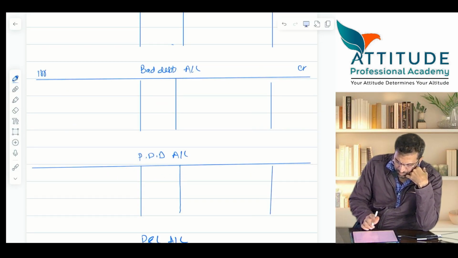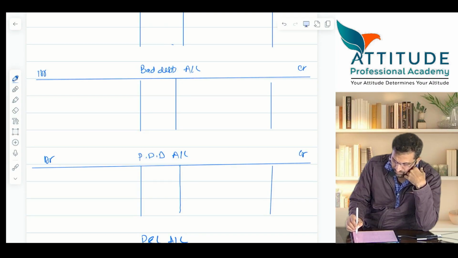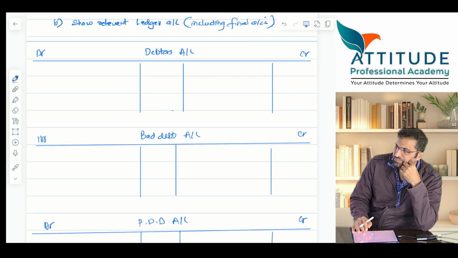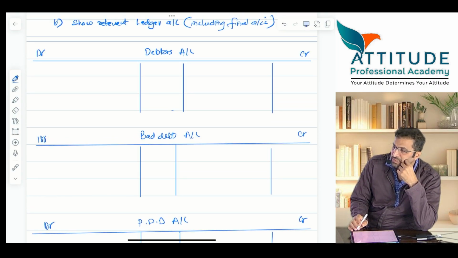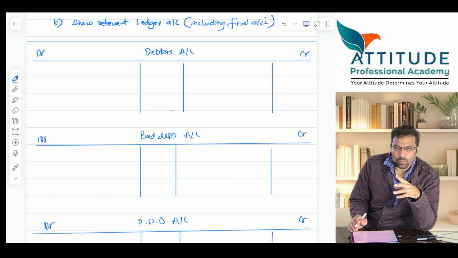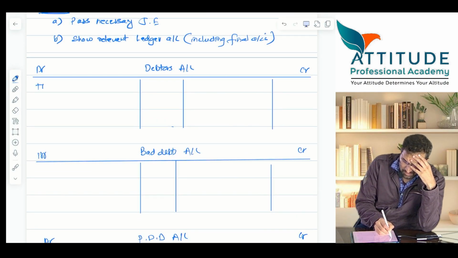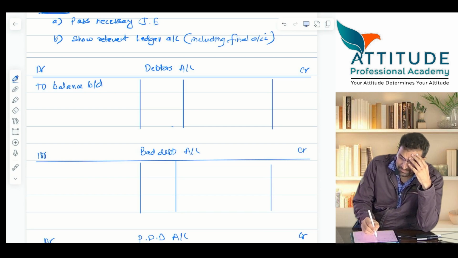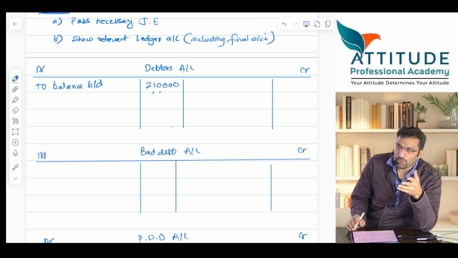I will put it on the screen. Tell me, what should I do first? I should always take all the opening balances, and all these opening balances are already there in the trial balance. To balance brought down. How much is the balance? 2,10,000. All of you repeat. According to you, I will write it.